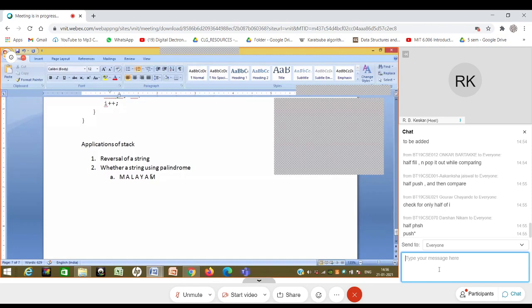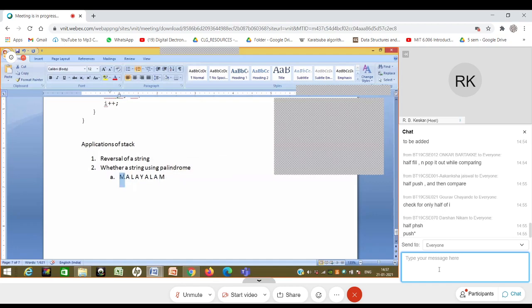So what I will do is put MALA on the stack. Because I know that this string length is odd, I will skip one more character. Had it not been the case, I would have just gone directly to the next one. Now I'm still in the string, and this A I am going to compare with whatever is on the top of the stack. I will pop from the stack, and what is on the top is A. So this A will be compared with this A. Then this L will be compared with, again, a pop from the stack. So these two L's will be compared, and then these two L's, and finally this M will be compared.